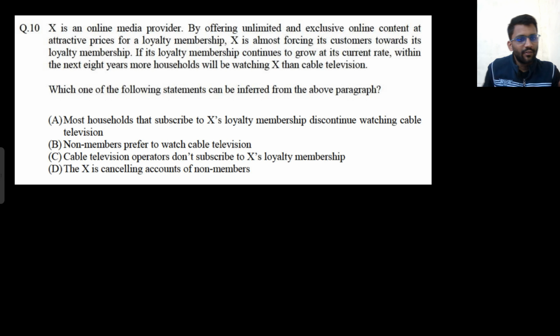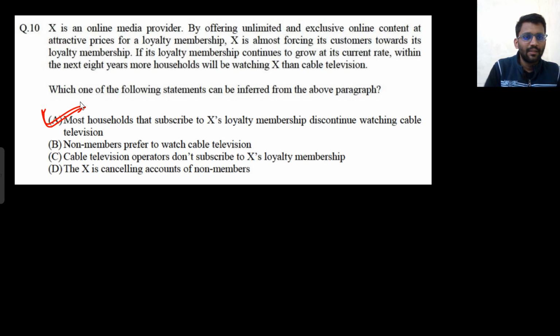So what can be inferred from the graph? Most households that subscribe to X loyalty membership discontinue watching cable television. Yeah. If they are subscribing to Netflix or this X, they will not be watching television. Do you watch television? You don't. Most of us don't watch television nowadays. We watch Prime, Jio Cinema. From there only we watch the cricket match.